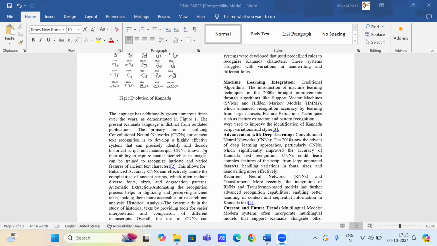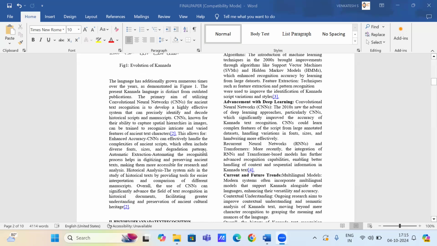The use of CNN in this field has greatly improved the accuracy and efficiency of recognizing Kannada scripts. CNNs can automatically learn patterns in complex data, making them well suited for recognizing the layered characteristics of Kannada text. This reduces the need for manual effort and minimizes errors, thus revolutionizing the interpretation of historical documents.